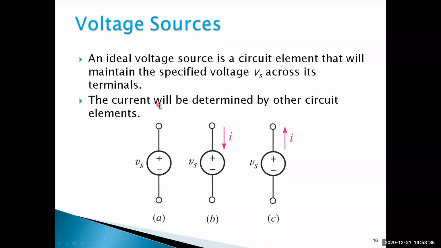The current will be determined by the other circuit elements. Means that in home appliances, the number of loads are connected in parallel. If you are increasing the loads, the current drawn from the supply increases. That's why the current drawn from the supply is increasing. So this current direction is not fixed. That means the voltage source with plus minus is not always delivering the current, and it's not always absorbing the current. Based on other circuit parameters, other sources, the current direction will be changing.